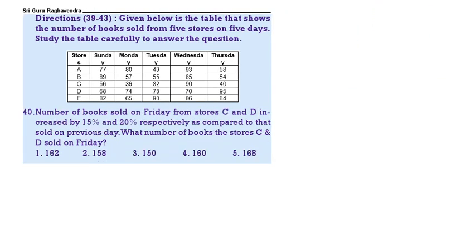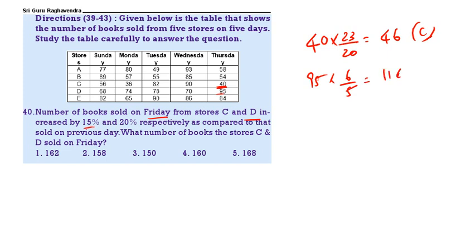The number of books sold on Friday from C and D is increasing by 50 when compared to the previous day. Previous day means for Friday, previous day Thursday. What is C Thursday? 40. C Thursday 40. It is increasing by 15%. Increasing by 15% means 23 by 20. That is nothing but 46. This is C. Then come to D. D Thursday 95. It is increasing by 20%. That is 6 by 5. That is 114. This is D. Now total 160. 160 is the correct answer.